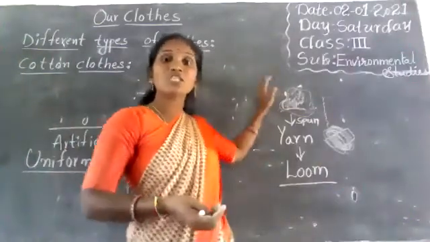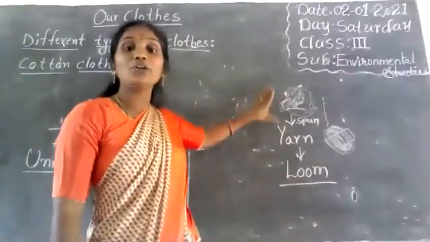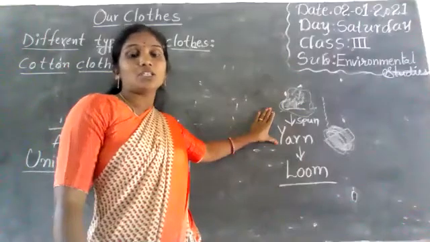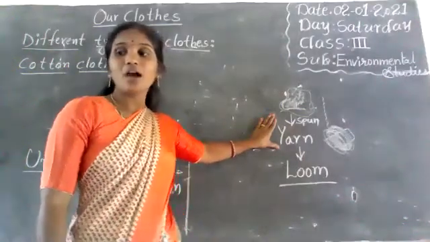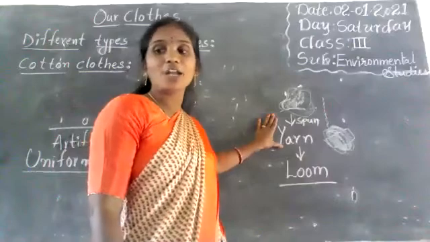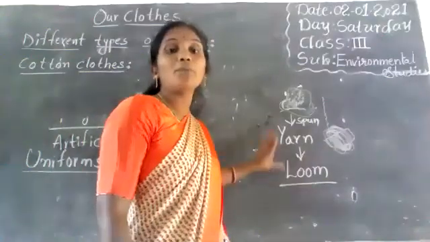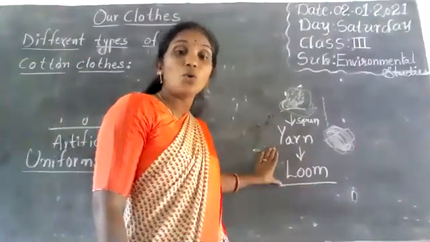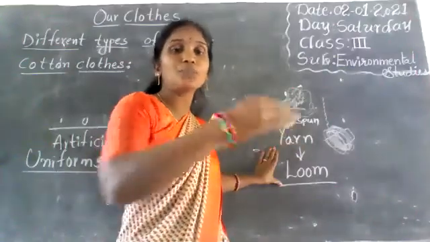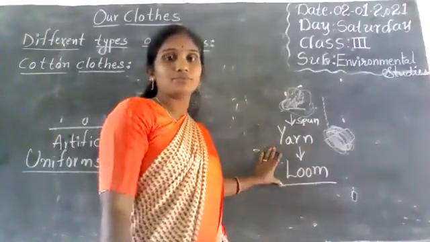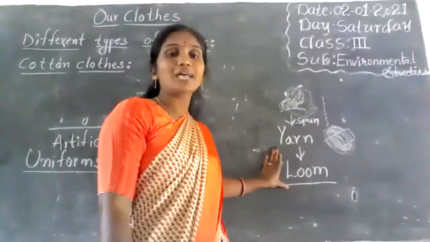First, cotton is spun into yarn. The yarn is then used to make cloth on the loom machine.